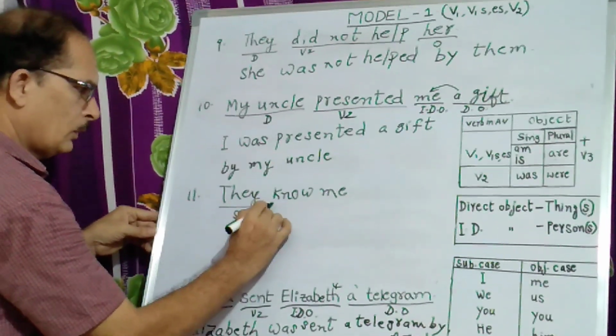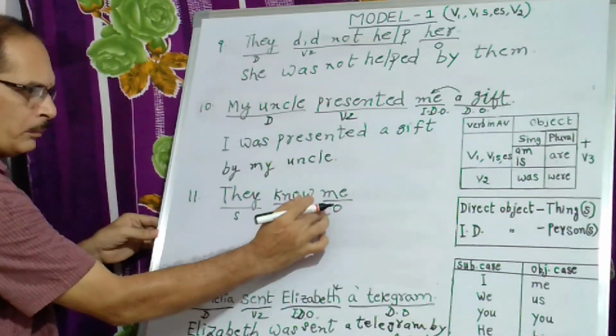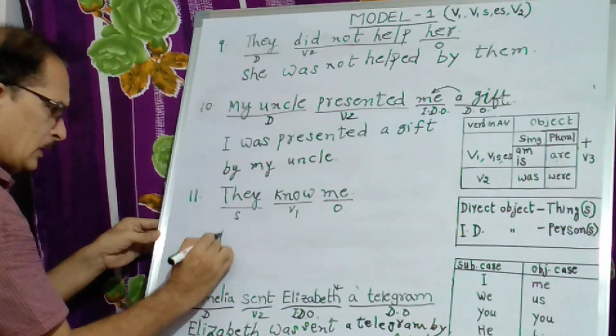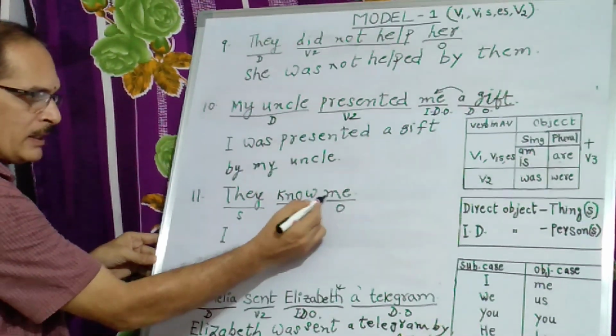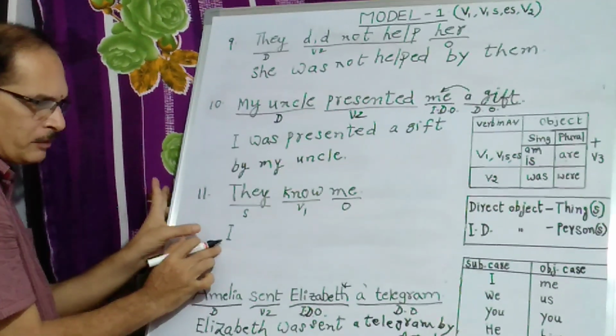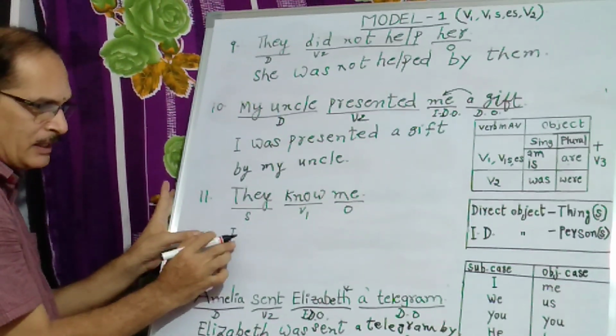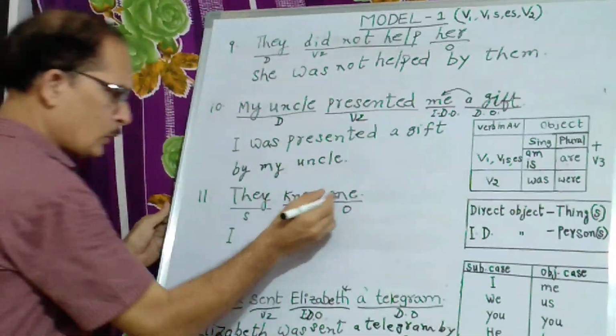They, the subject, know, V1. They know whom? Me, I. Me, the objective case, becomes the subjective case here, I. When I, V1 plus me, that means V1 singular number. When I is the subject, we don't write is, we write am only. That's why V1 object singular, am here. So I am.